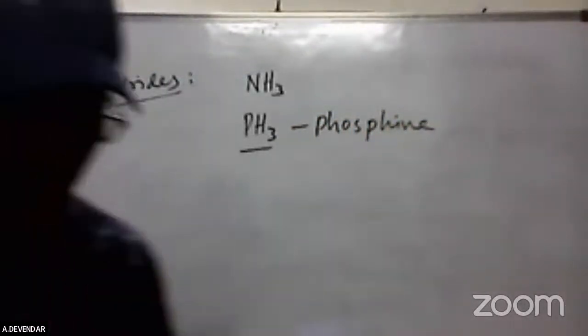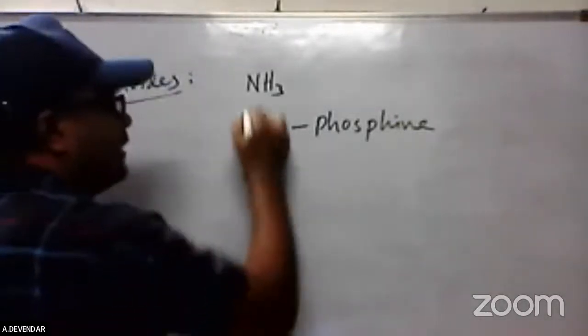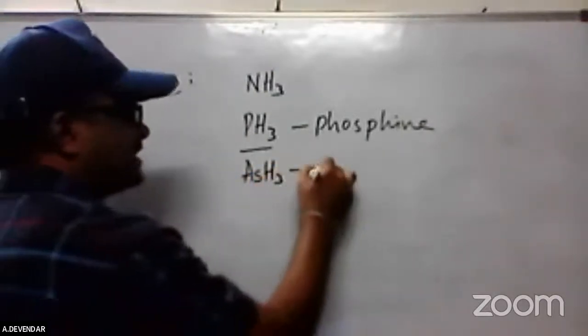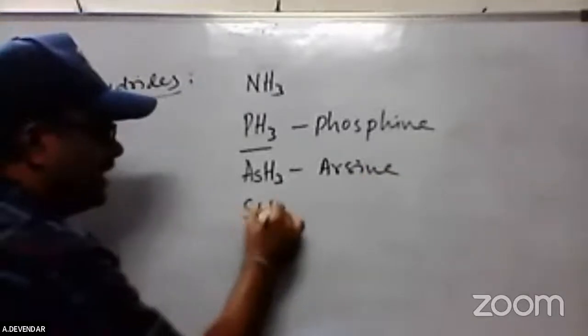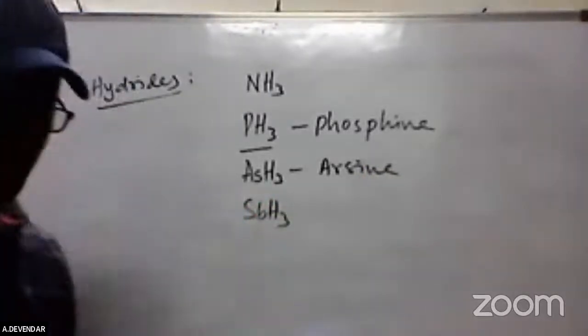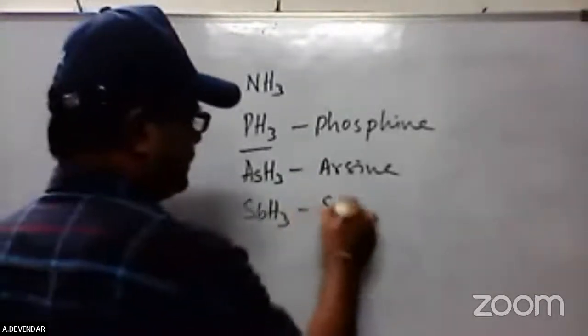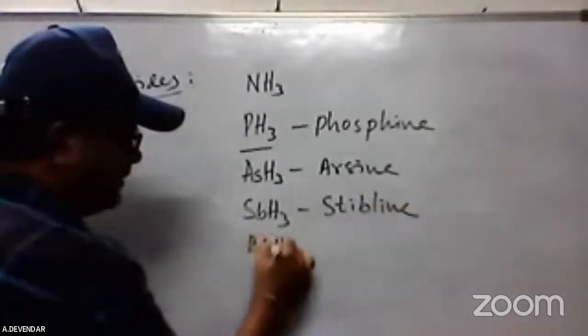Arsine: nitrogen, phosphorus, arsenic means arsine. Next is antimony, which is called stibine. Then bismuthine.